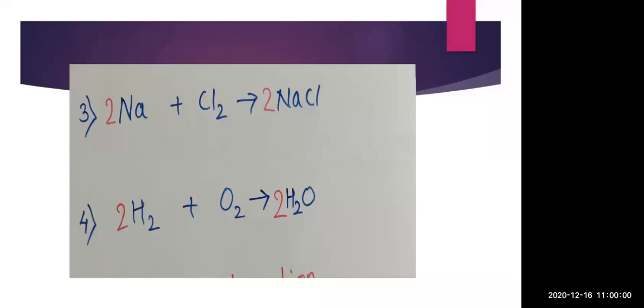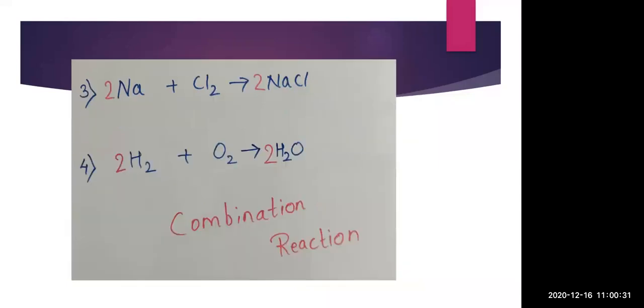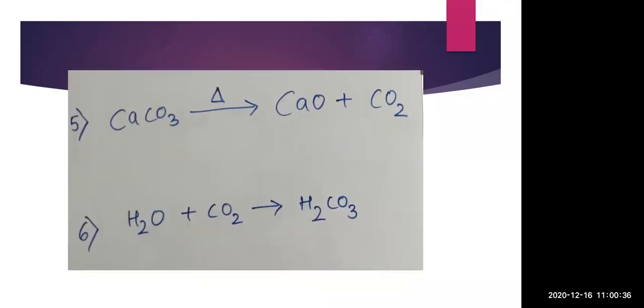Okay, why? Because 2 reactants are there on the left hand side and 1 product is there on the right hand side, and whatever product we are getting is the combination of both the reactants. So here it is a combination reaction. Then comes the fourth one, that is H2 plus O2 gives H2O. Again here 2 reactants are there, 1 product is there, and by combining the 2 reactants we are getting the product. So hence our answer is both are combination reactions. Okay, so next we will go.